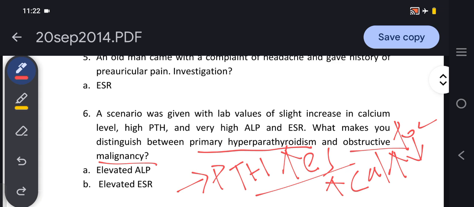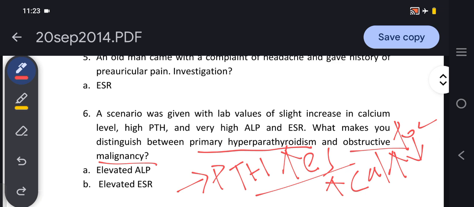So this is primary hyperparathyroidism, more than 80% because of a parathyroid adenoma, which overactivates the parathyroid gland and increases the secretion of parathyroid hormone, which leads to high calcium and low phosphate. Alkaline phosphatase will also be mildly increased, but ESR most probably would be in the normal range.